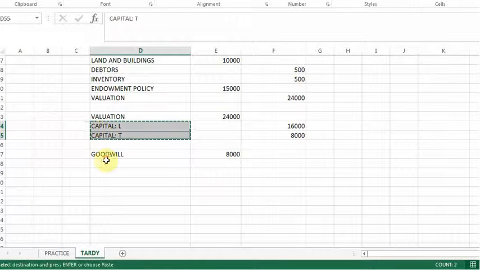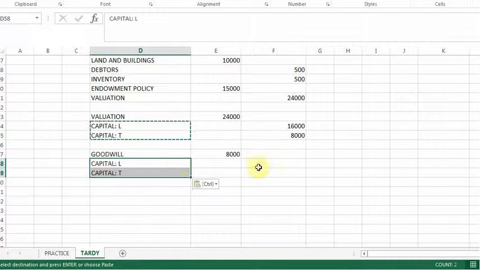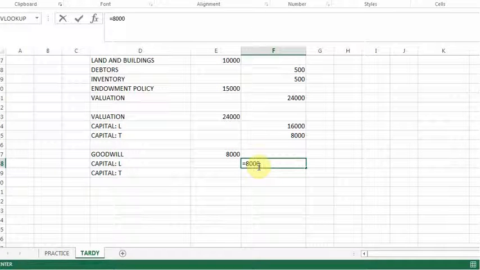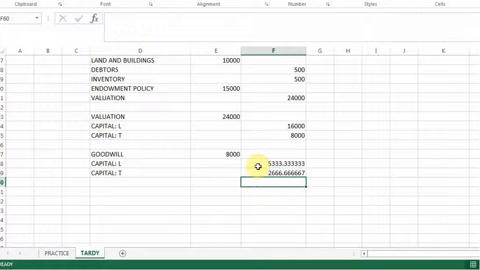So I'm just going to copy the capitals and paste them. Here the calculation will be 8,000 times 2 out of 3. Here it's going to be 8,000 times 1 out of 3. Right, so we have done the goodwill, we have done the valuations. What is left for us to do is to move the information of the partner who is leaving.